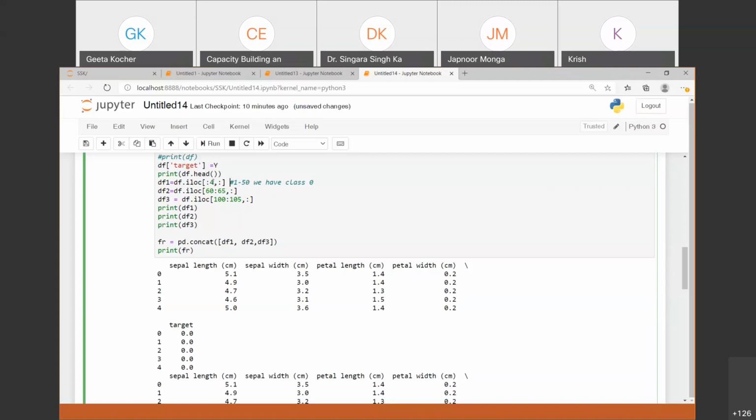So I have picked up the first 4 rows and all columns. And in the second data frame, we have picked the second type of class. And in the third part, we have the third class. Okay, so this is the iris data set. So you can combine by using this syntax only. Okay.